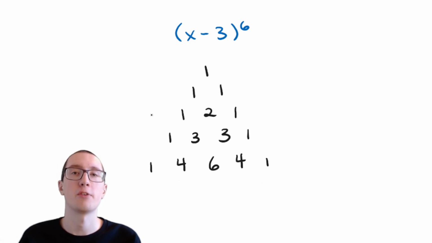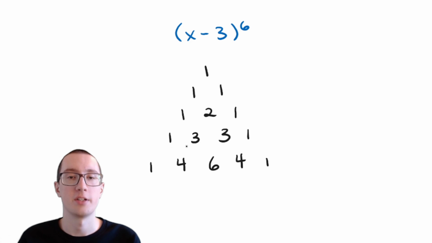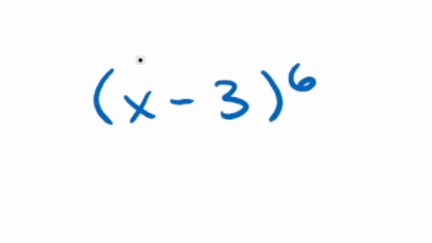And there you go. You now have 5 rows of Pascal's triangle. And this goes on infinitely. So you could have more rows and more rows. And it just keeps going. So how does this help us whatsoever with this problem here? What even is this problem?